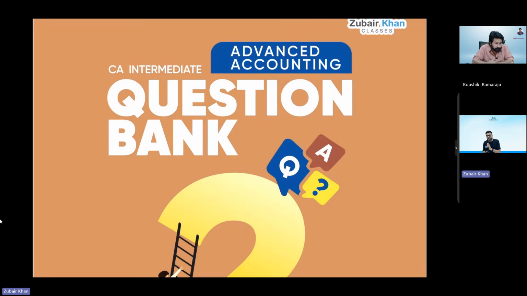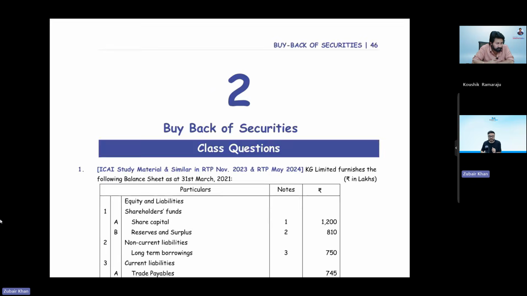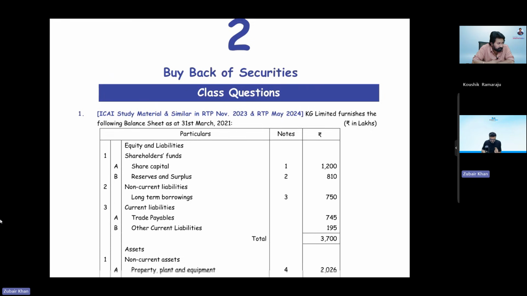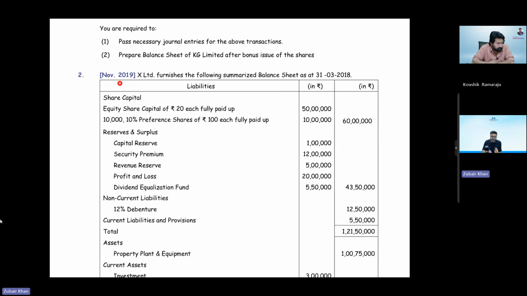The previous examination question, ICAI study material question, and some other questions as well, sir. Let me give an example. Suppose this chapter number 2, that is buyback of securities. You can see the reference, sir: an ICAI study material question. A similar one came in RTP November 20, and RTP May 20. For example, it's a November 2019 question, sir.